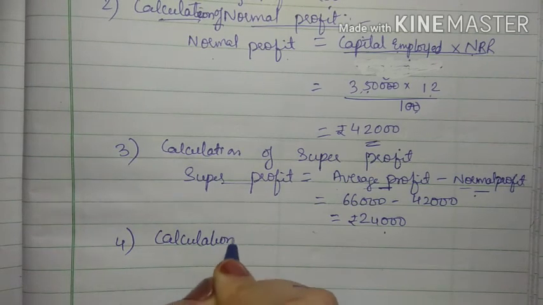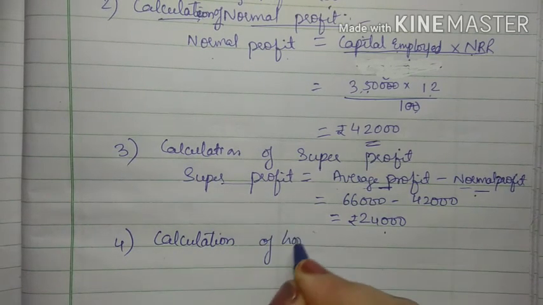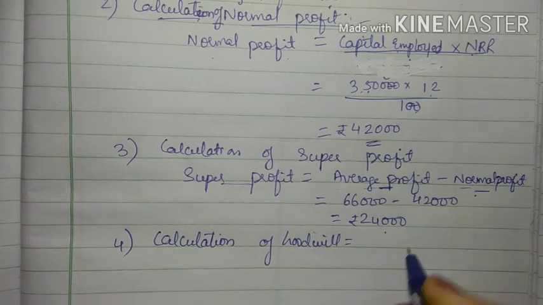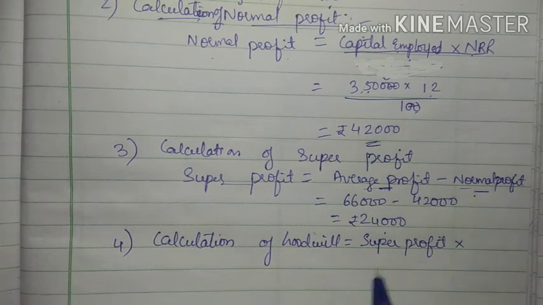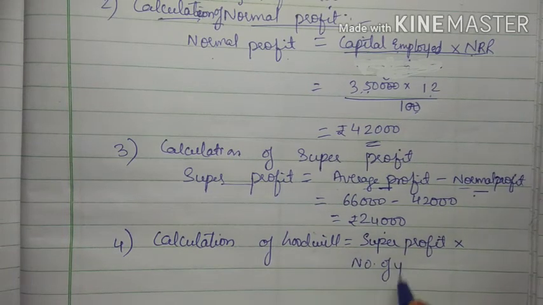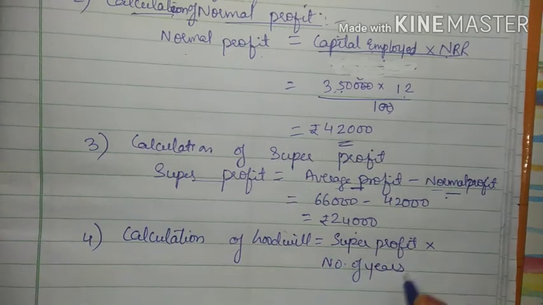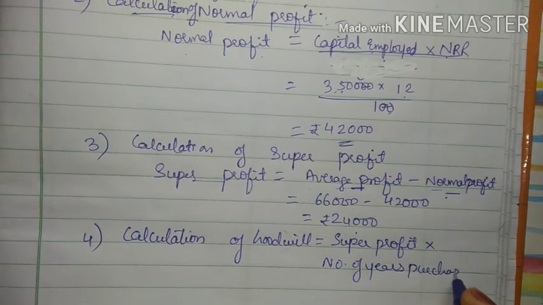Calculation of goodwill, that is nothing but super profit into number of years purchase, right?